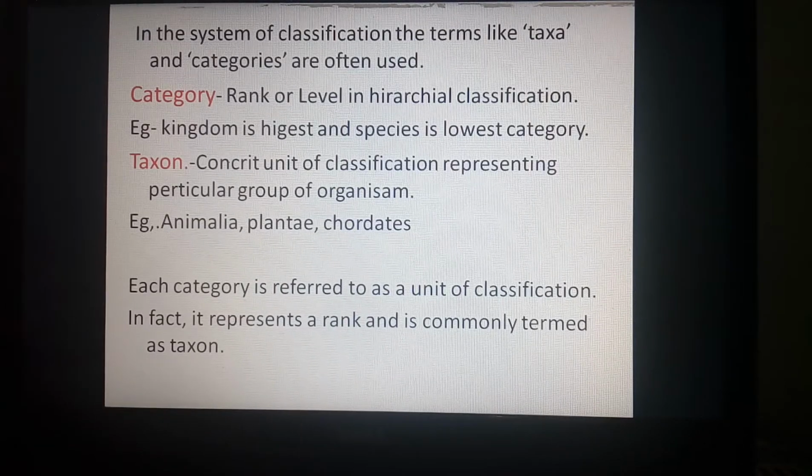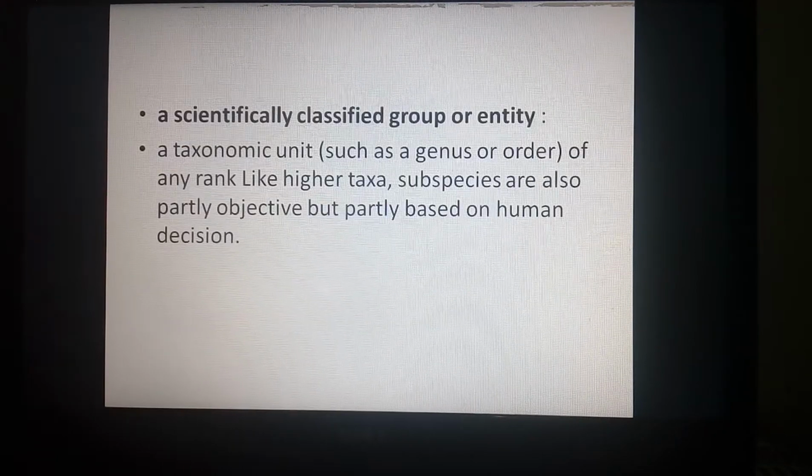If we take the category phylum, it shows taxa from the kingdom Animalia such as Porifera, Platyhelminthes, Aschelminthes, Annelida, Arthropoda, Mollusca, Echinodermata, Hemichordata, in such a way. Now, a taxonomic unit such as a genus or order of any rank, like higher taxa and subspecies, are also partially objective but partly based on human decision also.